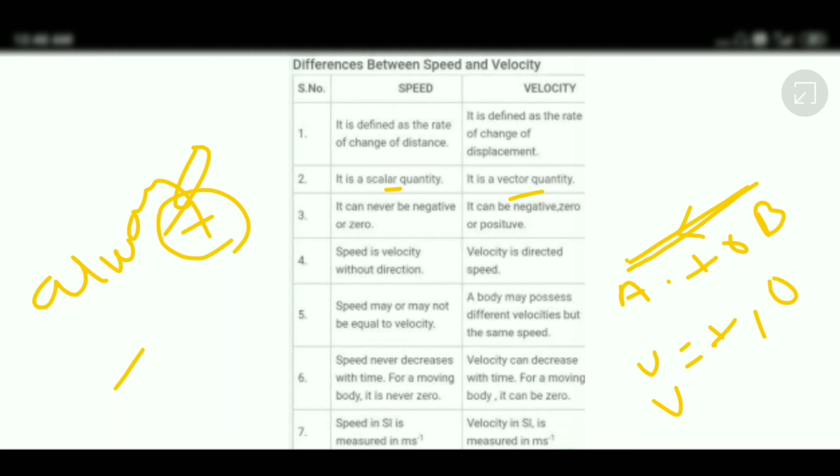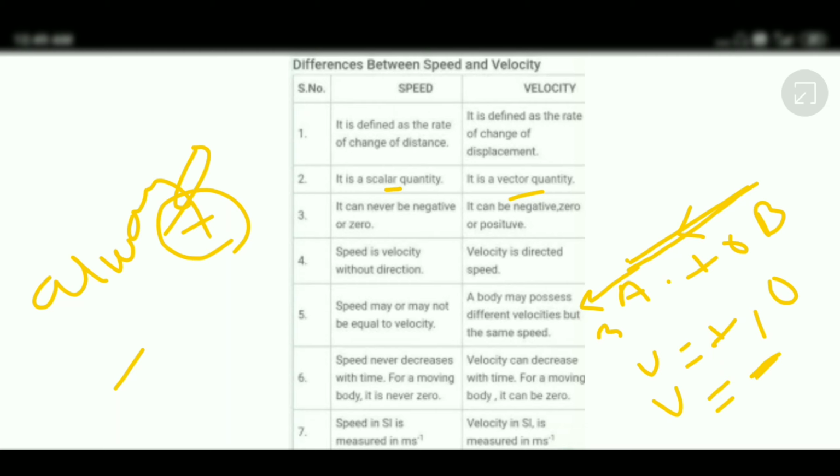Now if an object, after reaching A, moves in the opposite direction of its initial position, we can see the final position coming before the initial position. In this case it has some displacement but in the opposite direction. That means displacement this time is considered negative. Thus the velocity will be considered negative. So velocity can be positive, negative, and 0.